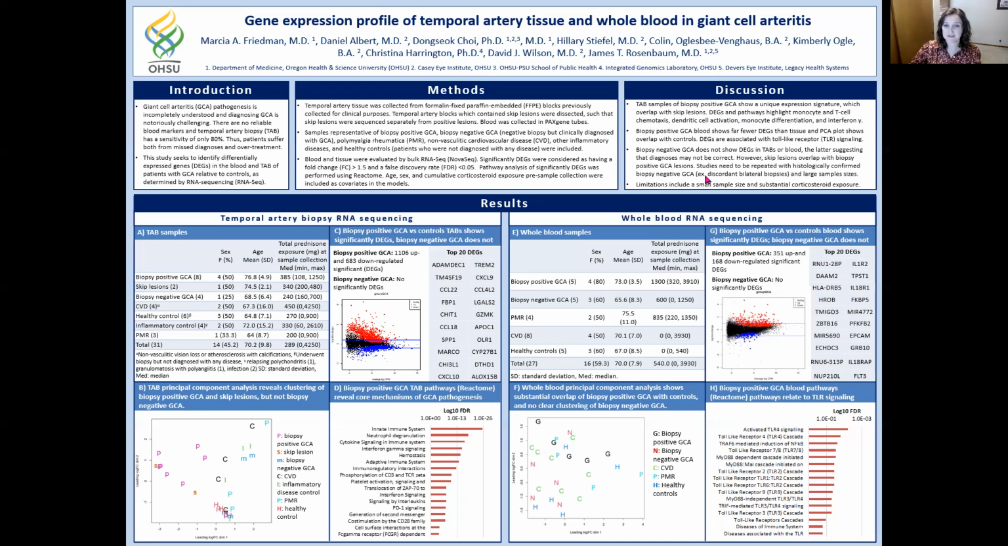Our limitations include small sample sizes and substantial corticosteroid use, and we are currently working to expand this study by looking at histologically confirmed biopsy-negative cases. So those are discordant biopsies where one side is positive and one is negative, and also larger sample sizes of skip lesions to take a closer look at that group.